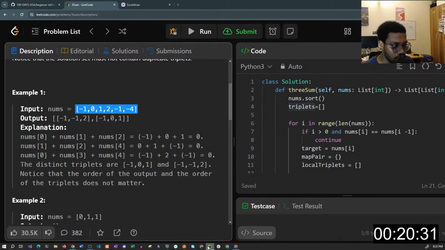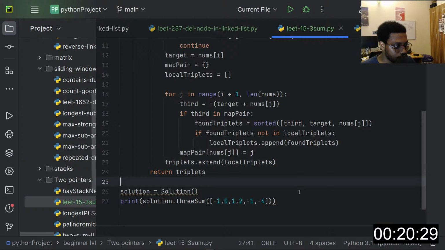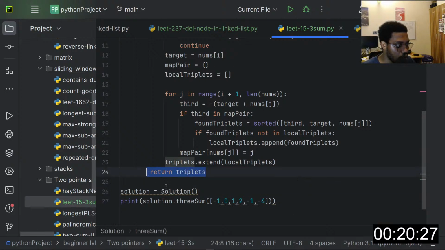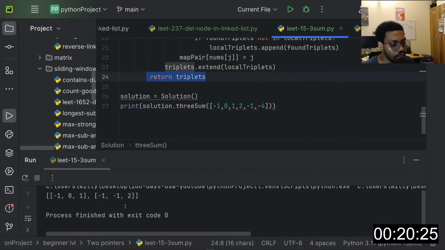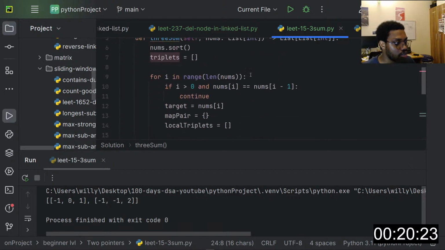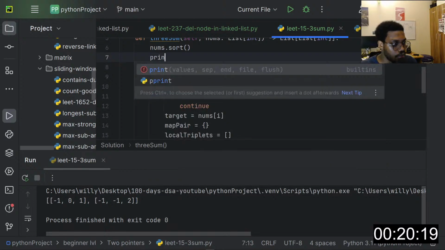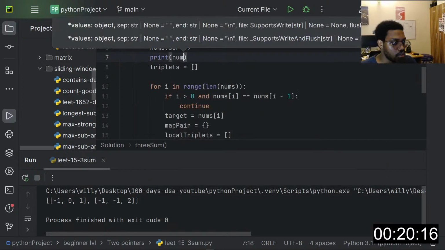Just take this and put it here. Okay, this will print our triplets, right? But let's print the sorted array first. So print sort nums, right?